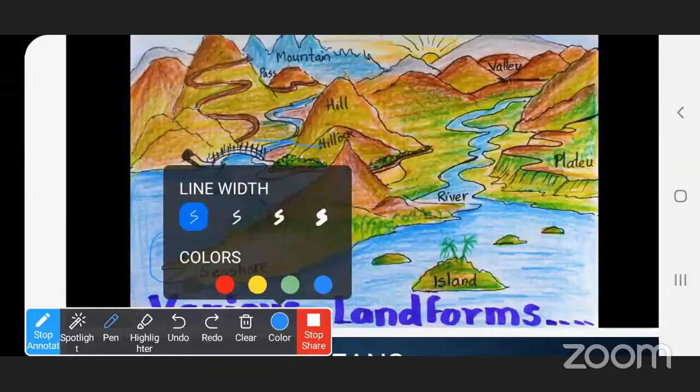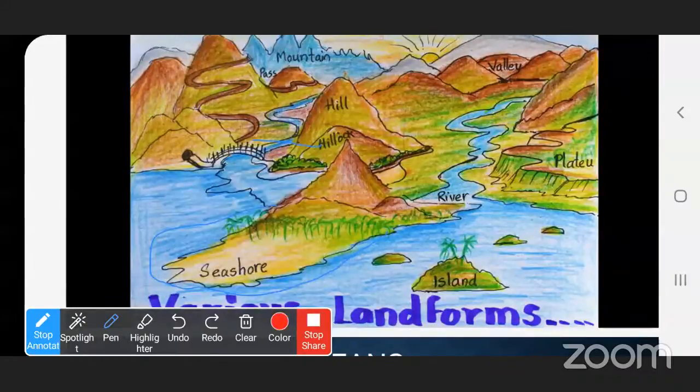Then we can see the hills here. Then we can see the mountains here. Then this is a plateau. Then between mountains, there is a valley portion. There are plain areas, so there are plains also. So these are all various landforms. The area near the sea is called the seashore. The small hill is called a hillock. Bigger than that is called a hill. Bigger than that is a mountain.